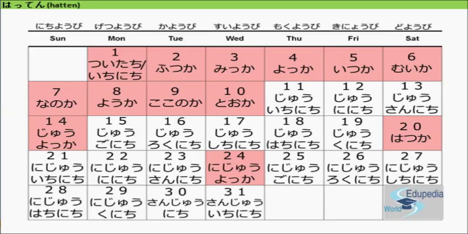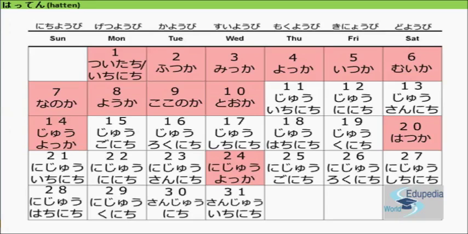So 1 is Tsuitachi or Ichinichi, Futsuka, Mikka, Yokka, Itsuka, Muika, Nanoka, Yoka, Kokonoka and Tooka. Okay, from 11 it's going to be a little easier. So 11 is Ju Ichinichi. The first day of the month is Ichinichi, right? So you just add Ju to it. So Ju Ichinichi, 10 plus 1.